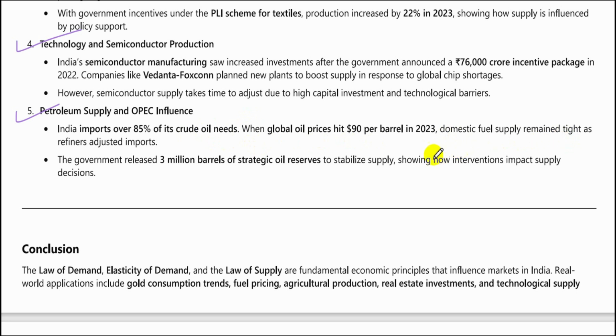And because of the shortage, the government released almost 3 million barrels of the oil reserves that it keeps to stabilize the supply. Because if there is no supply, the demand will go up, and if the demand goes up, the price will go up. And therefore, to stop that from happening, the government released 3 million barrels of strategic oil reserves that it had.